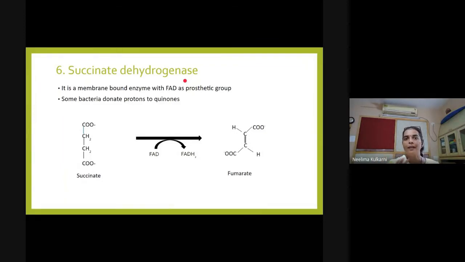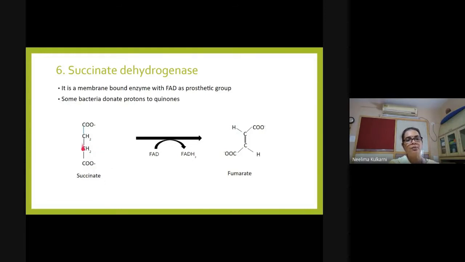It is not free in the cytoplasm. Please remember this. This succinate dehydrogenase enzyme has FAD as prosthetic group, a coenzyme which is tightly bound with the enzyme. So it has FAD as prosthetic group and succinate now transfers two hydrogens.